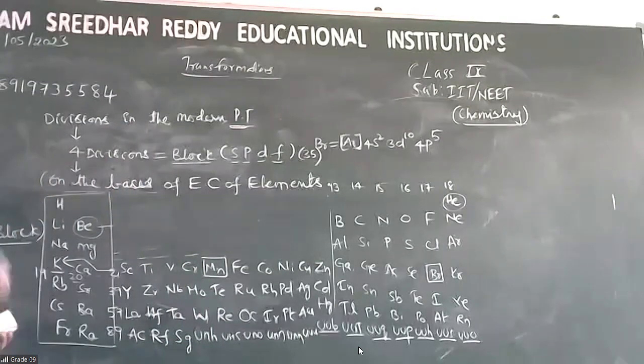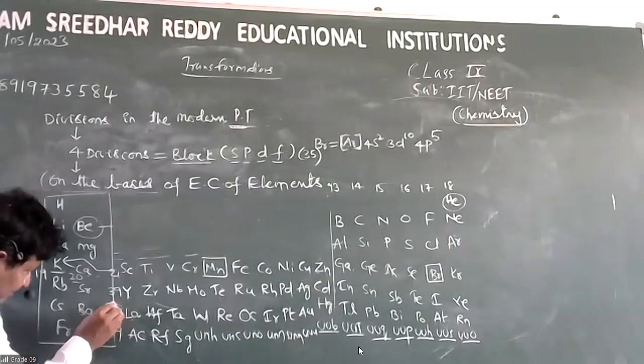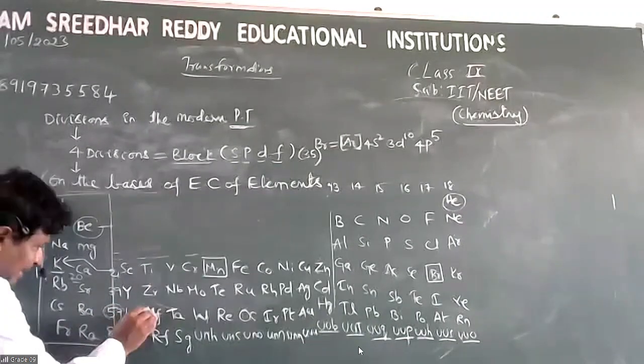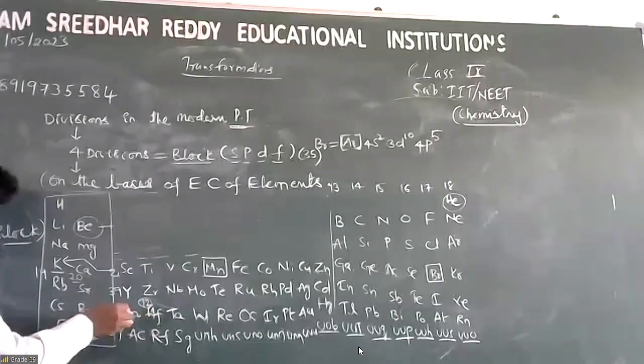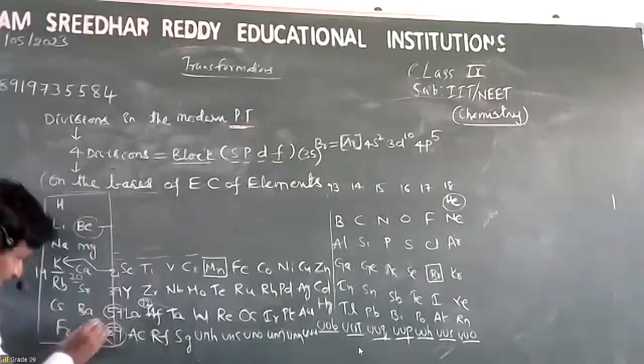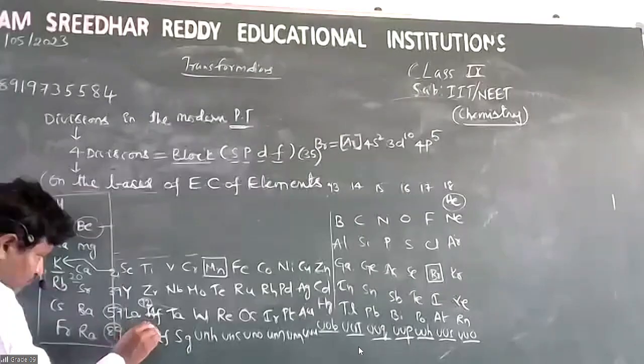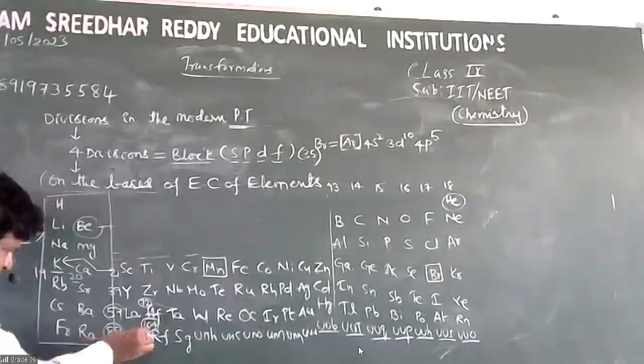Now, see one specific thing. This is lanthanum 57, but hafnium 72. What is the gap? 14 elements gap. Actinium 89, rutherfordium 104, 14 elements gap.